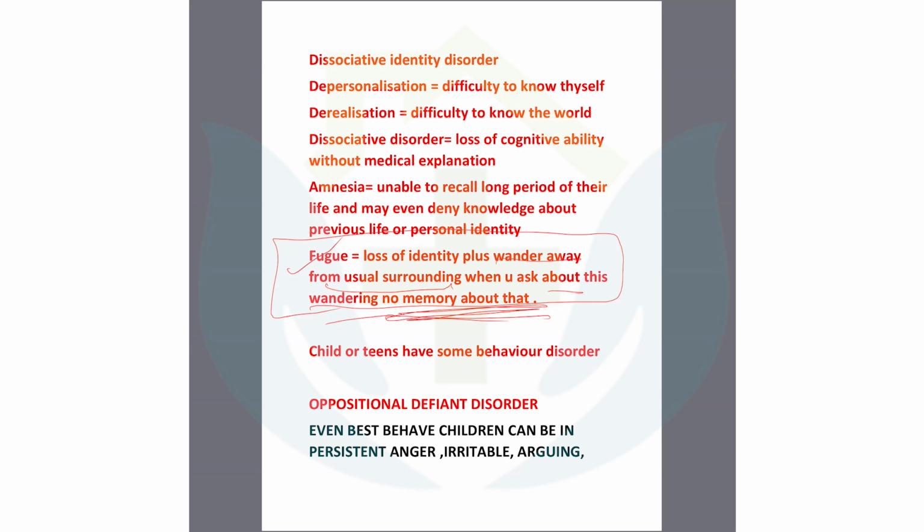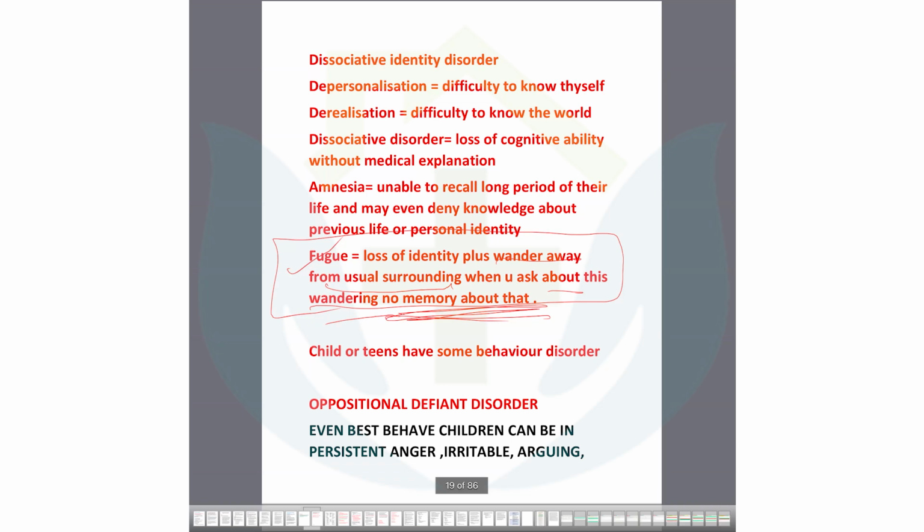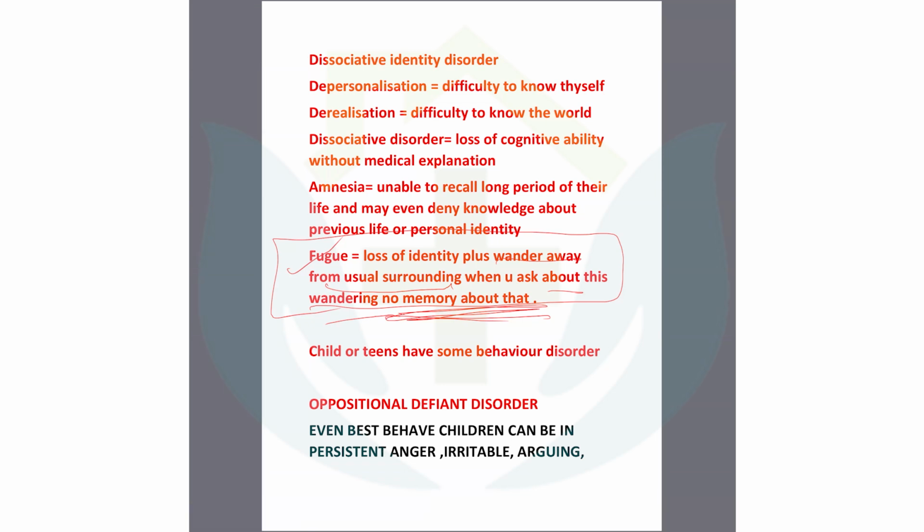Another thing, look, some children and teens have a behavior disorder, that is oppositional defiant disorder. Very clumsy term, but sometimes the best behaved children can have disinhibition, like sudden anger, sudden arguing, and sudden irritability without any disease. There is no fever, there is no abdominal pain, there are no organic symptoms, but this child's behavior is very abnormal.